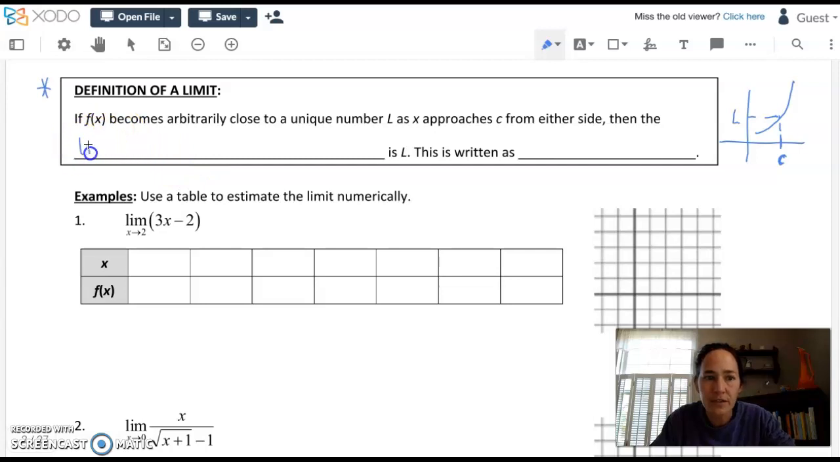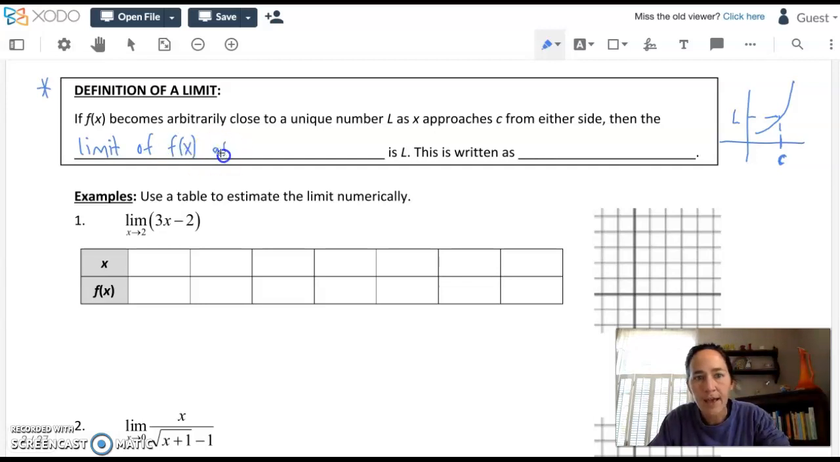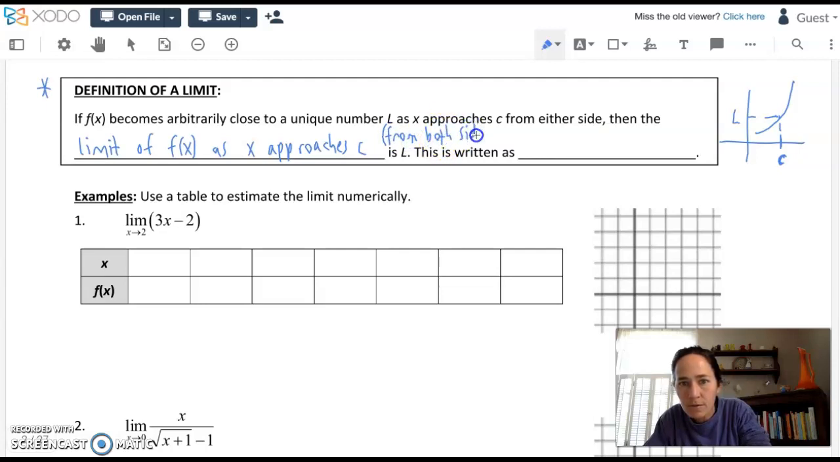What we say is the limit of the function f of x, as x approaches c, I'm even going to put in parentheses here, from both sides. That's going to be understood. Is going to be L. As x approaches the c value from both sides, the y value attained by the function is going to be this L that's on the other axis.